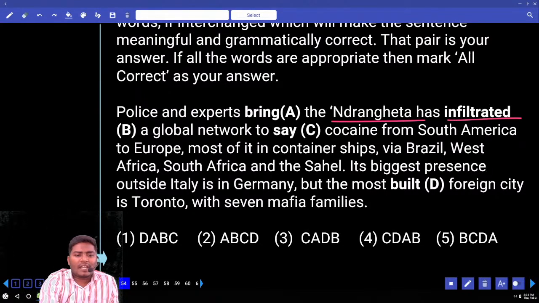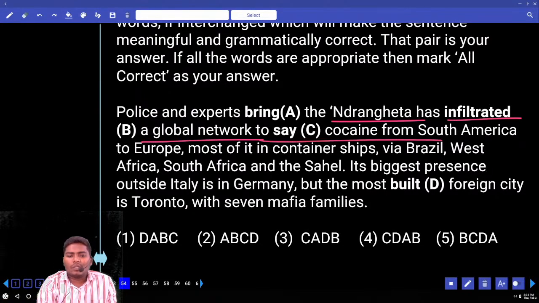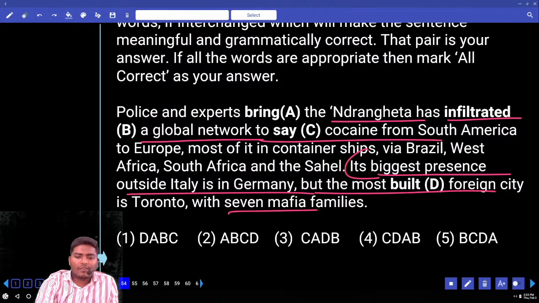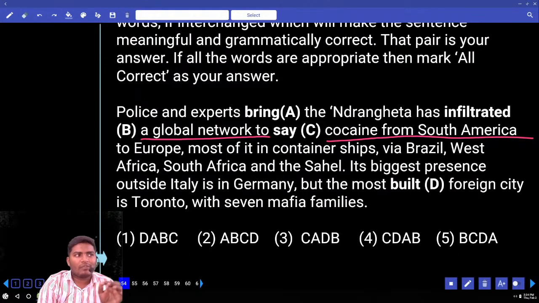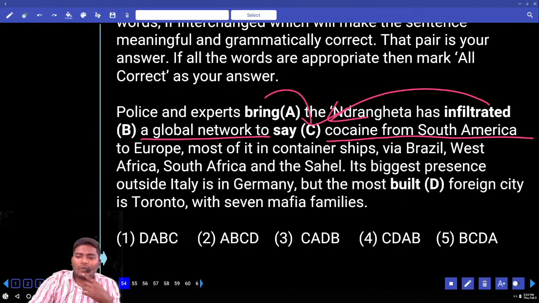So something has infiltrated a global network to say cocaine from South America. Last one, its biggest presence outside Italy in Germany, but the most built foreign city is Toronto with 7 mafia families. Now, are they correct in their positions or do we need to change? Can you find any one word that can be changed and fixed in one position? Once look at this. A global network to dash cocaine from South America. In this place, which word can be used?